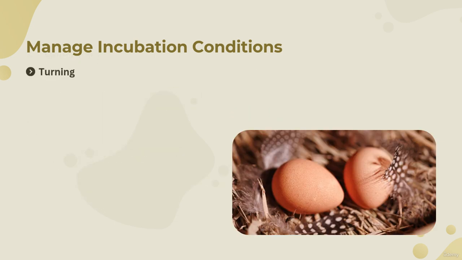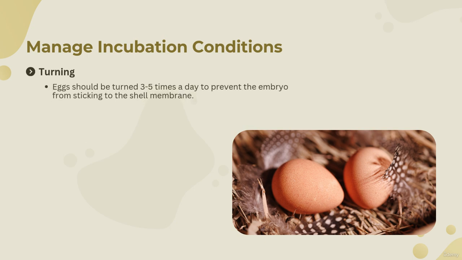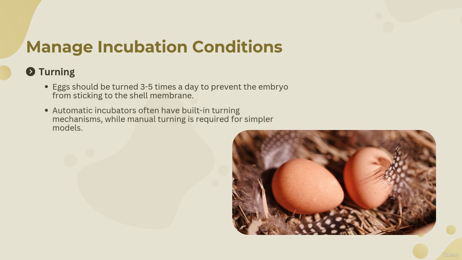And lastly, turning. Eggs should be turned 3 to 5 times a day to prevent the embryo from sticking to the shell membrane. Automatic incubators often have built-in turning mechanisms, while manual turning is required for simpler models.